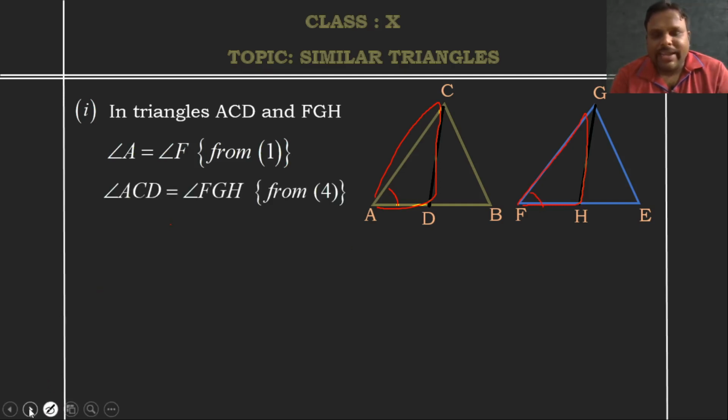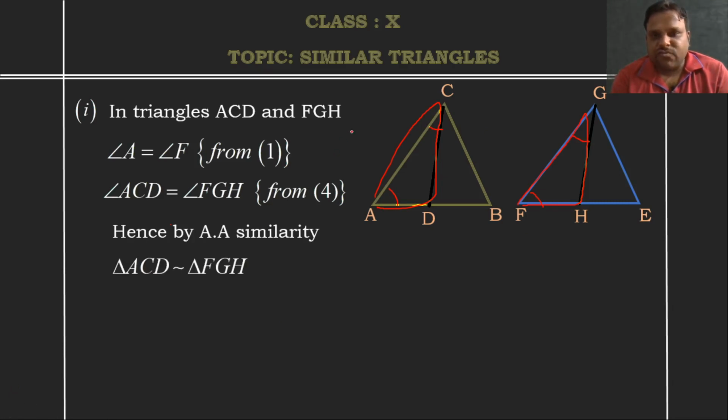Next, angle ACD is equal to angle FGH. Just now we have done this, from the fourth condition I explained, since they are the bisectors. The next one is, hence by AA similarity, since two angles are equal, those two triangles are similar to each other. Triangle ACD is similar to triangle FGH.